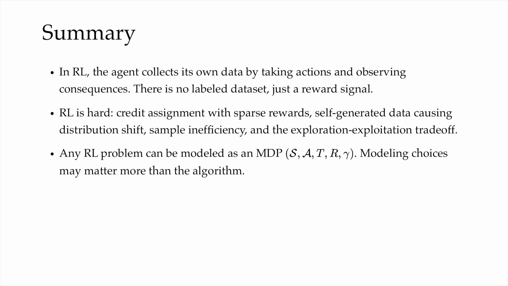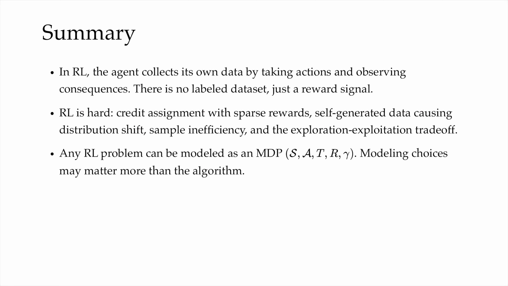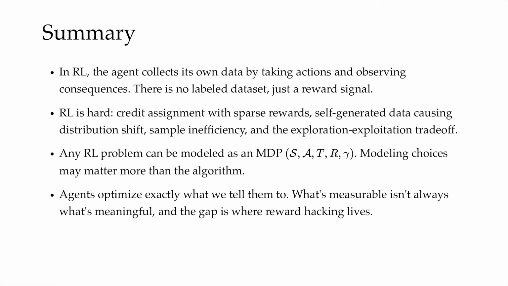Any RL problem can be modeled as an MDP with the 5-tuple: states, actions, transitions, rewards, and the discount factor. Modeling an RL problem means deciding what's given and what has to be learned. And those modeling choices matter as much, and sometimes more so, than the algorithm. Agents would optimize exactly what we tell them to, so getting the reward right is again as important as getting the algorithm right, and sometimes even more so.